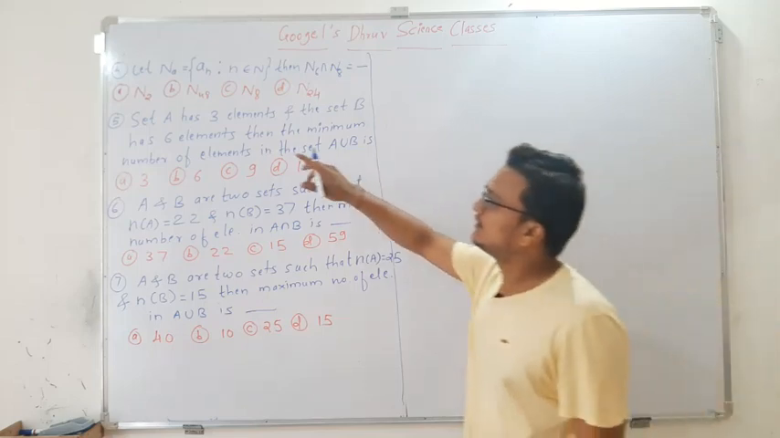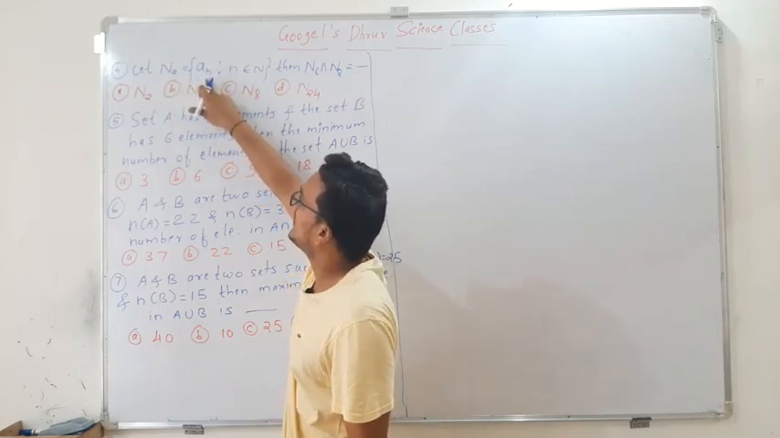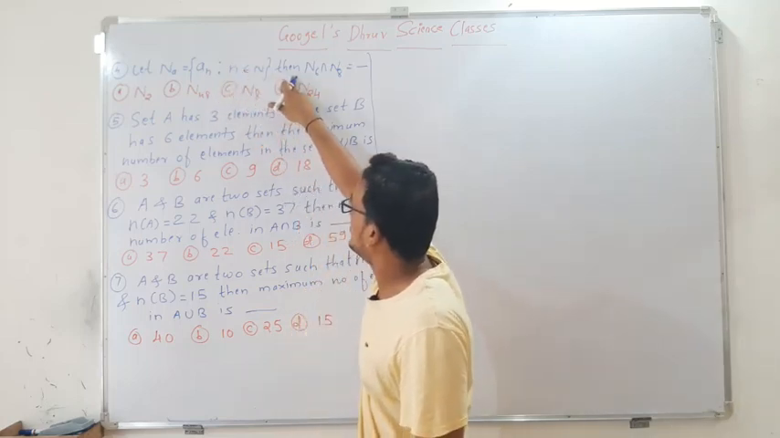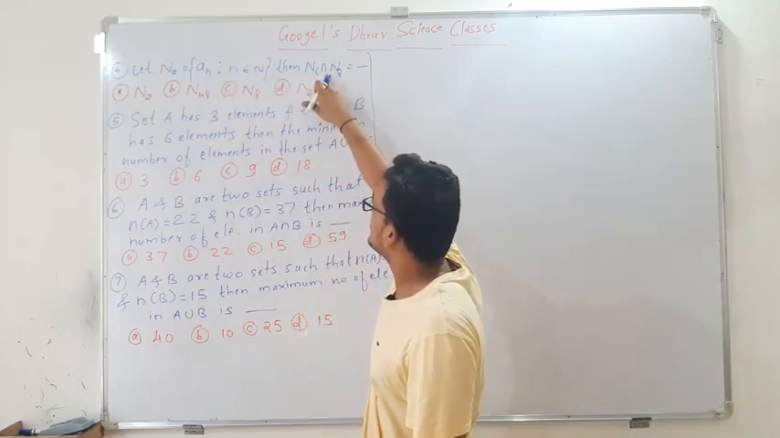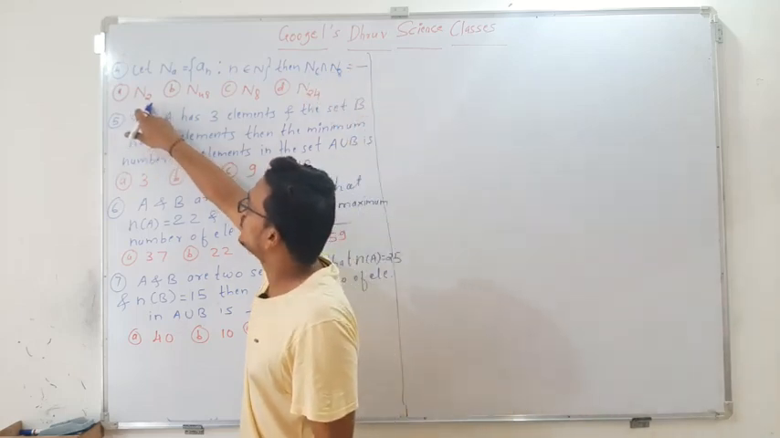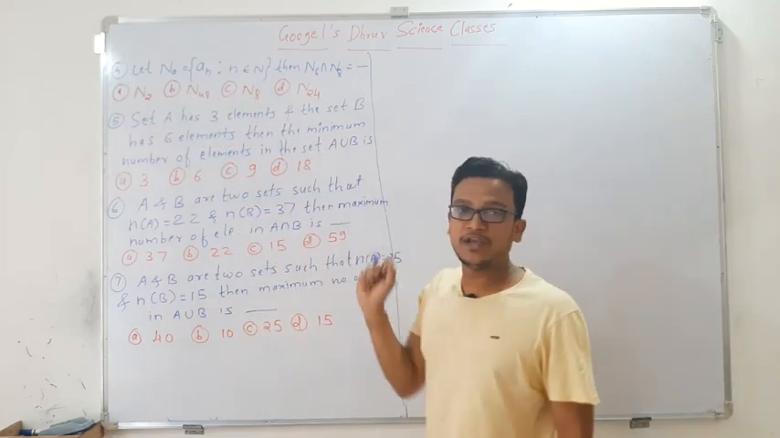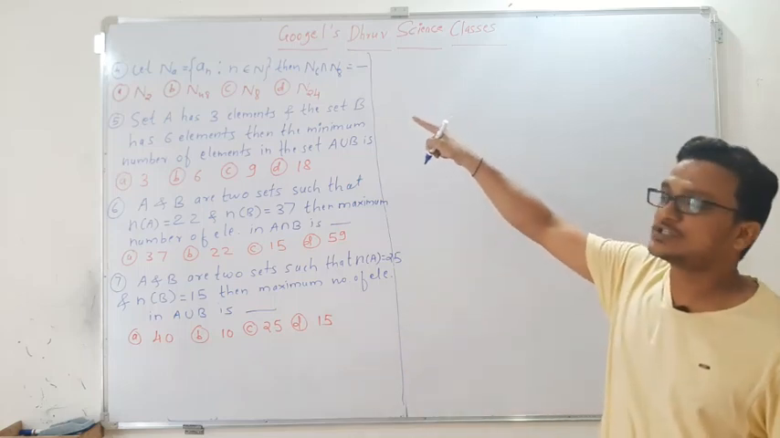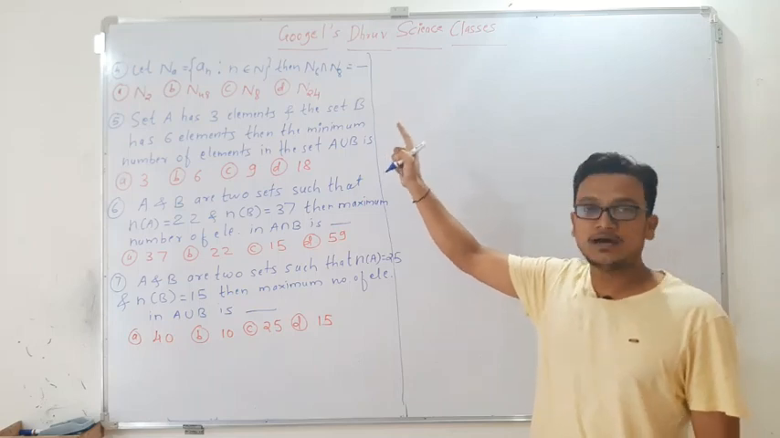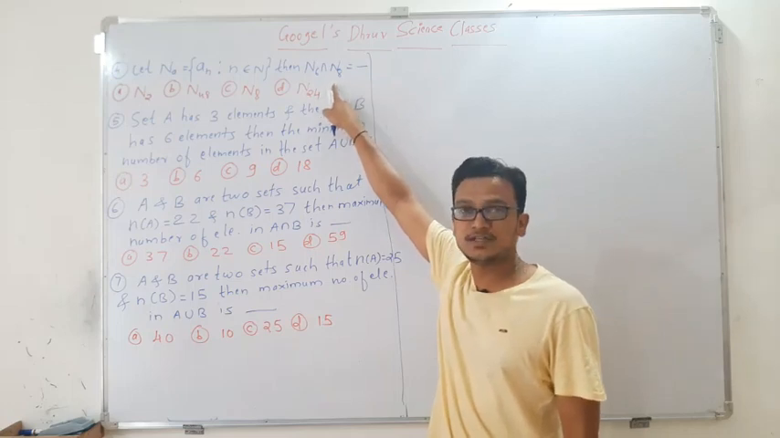Let the set NA be the set of all AN such that n belongs to the set of natural numbers. Then N6 intersection N8 is equal to what? The options are N2, N48, N8 and N24. This question depends on question number 3. In question number 3, I have given the general result. Based on that, you have to simplify this question.